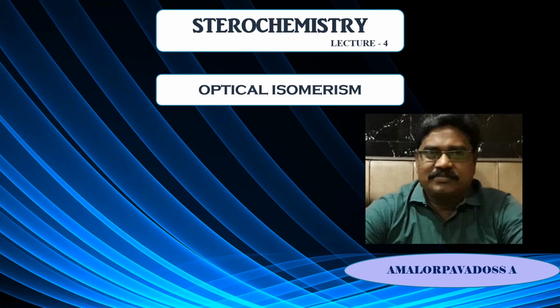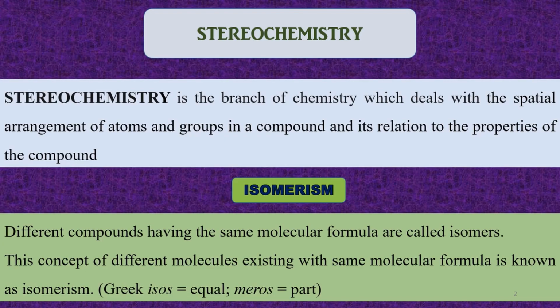Welcome all to the lecture on optical isomerism. Before discussing optical isomers, we shall have a brief introduction to stereochemistry. Stereochemistry is the branch of chemistry which deals with the spatial arrangement of atoms and groups in a molecule and its relation to the properties of the molecule.